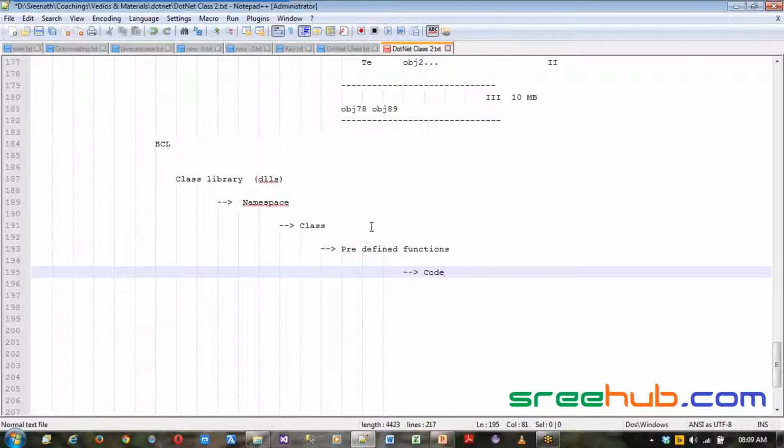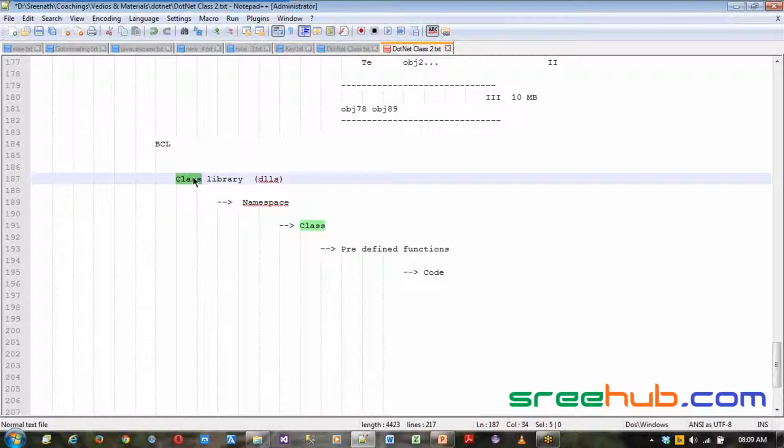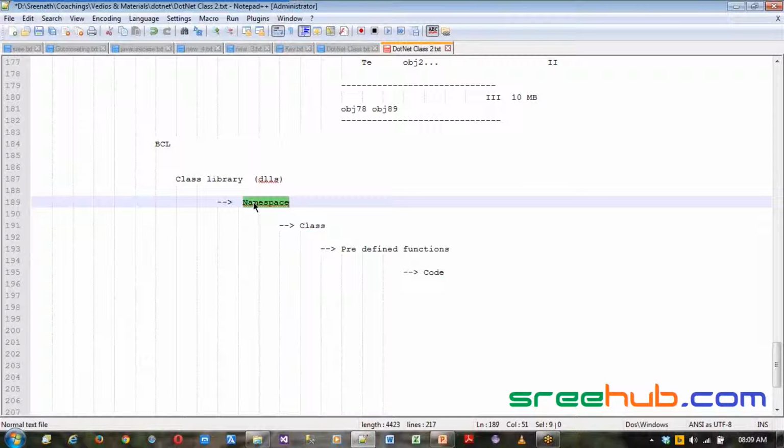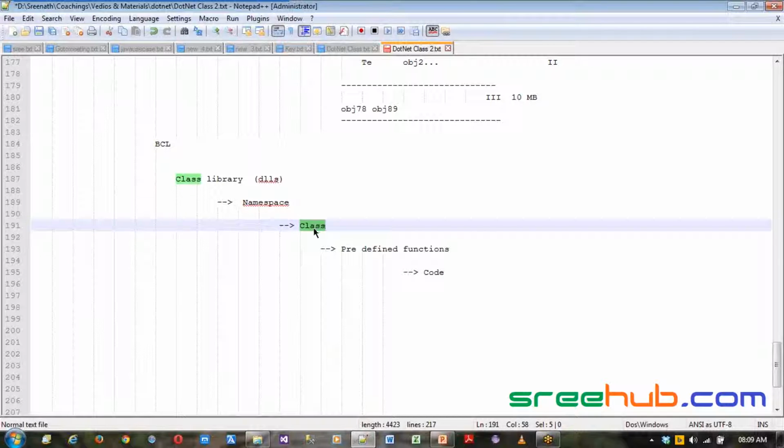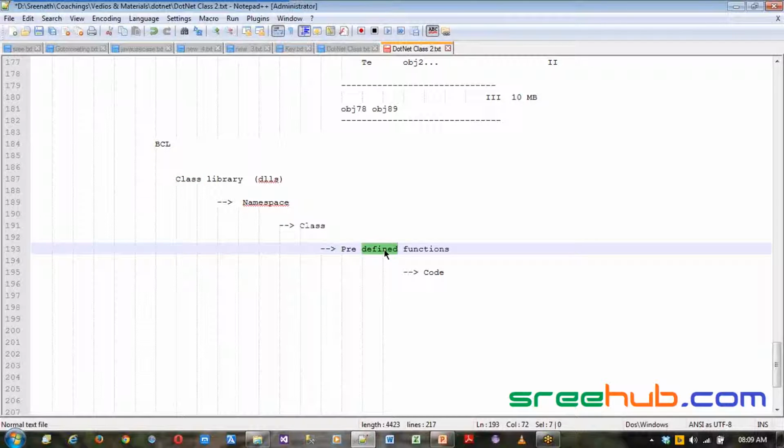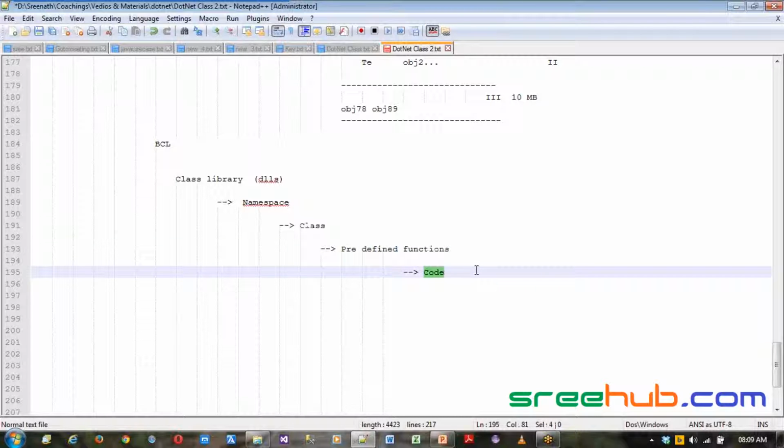And each of these can be many. You can have multiple class libraries. In one class library, you can have multiple namespaces. In one namespace, you can have multiple classes. In one class, you can have multiple functions. In one function, you have multiple statements of code. That's how it works, and we follow the same when we define our own classes.